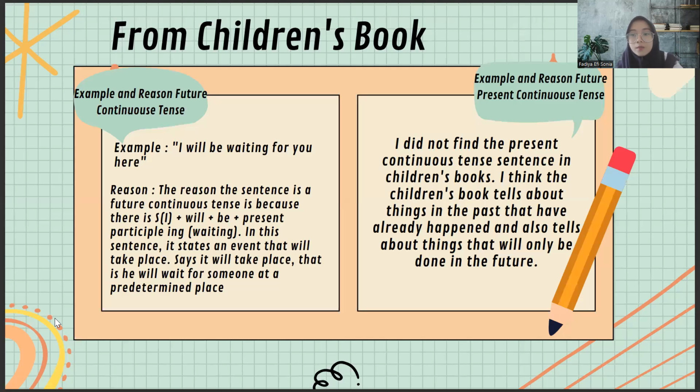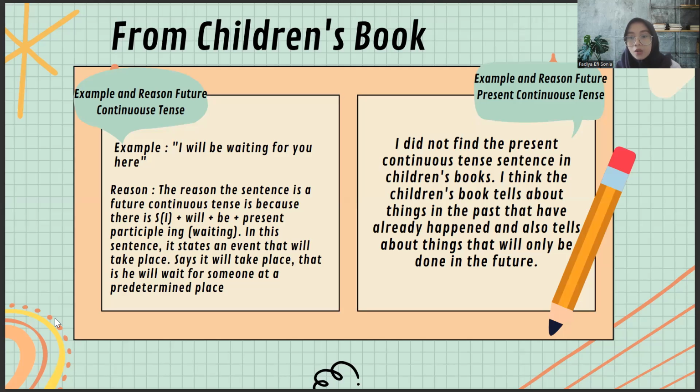So from the children's book, there is an example of future continuous tense: "I will be waiting for you here." The reason why the sentence is future continuous tense is that there is a subject, I, plus will plus be plus the present participle, waiting. The sentence is an event that will take place, that is, he will wait for someone at the present place.